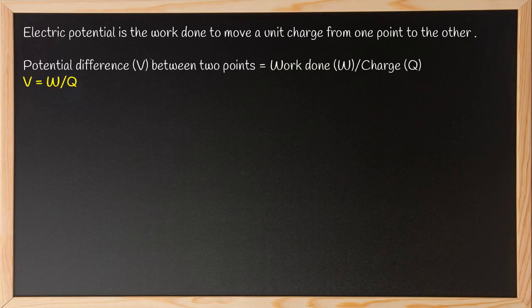So V is potential difference, capital V. W is the work done. That is, work done is represented by W. Charge is represented by Q. So V is equal to W by Q.